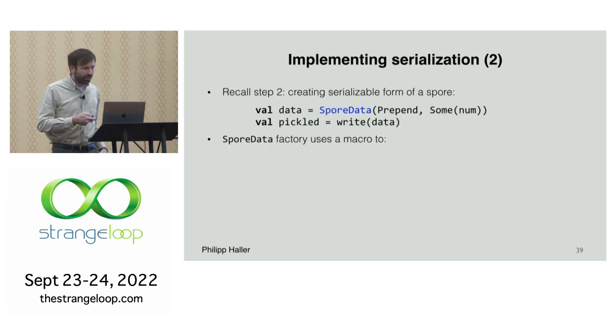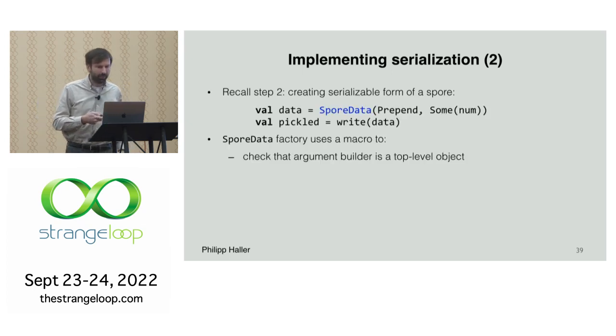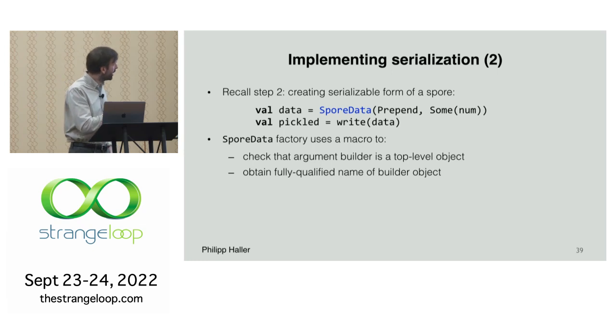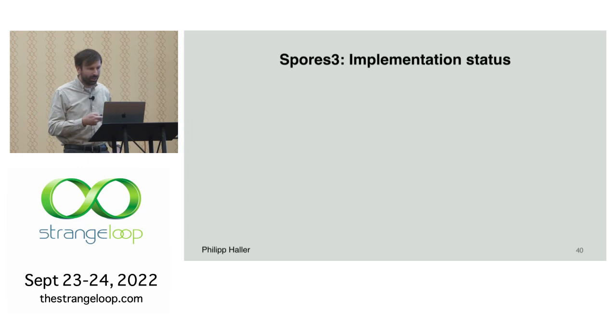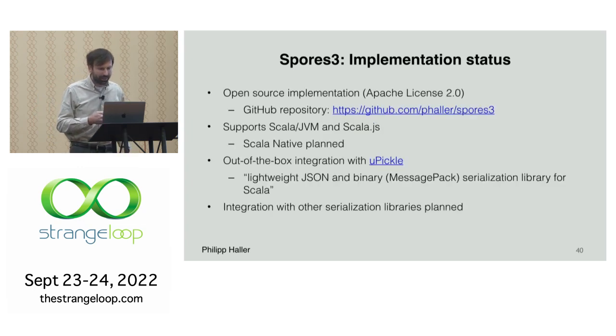Yeah, then finally, for the SporeData, what we do here is check that the builder is a top-level singleton object that has a fully qualified name that we can look up on different nodes in our network. And we also look up the fully qualified name at compile time, so we don't need to use reflection for that. And then we can, of course, serialize that. I'm just going to go a bit fast here.